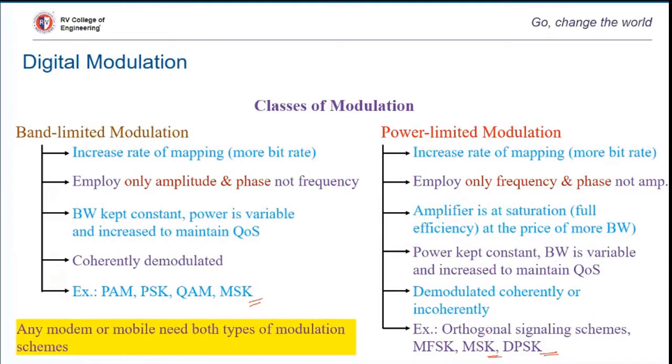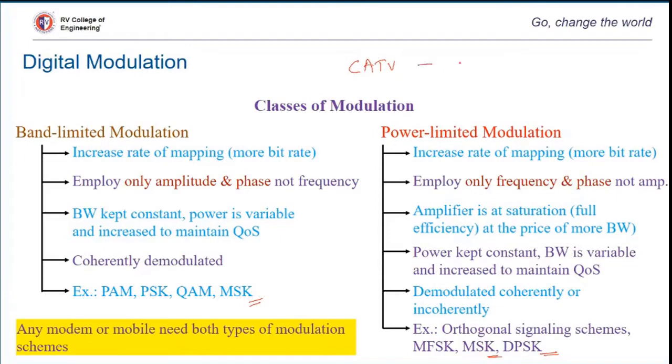So all in all, irrespective of the type of modulation, any modem that you take, in current technology, the modem technologies, or even in mobile itself, will be in need of both types of modulation schemes. You cannot say I can design only band limited modulation modems or power limited modulation modems. Like your example of simple cable TV set-top boxes, which are called CATVs.